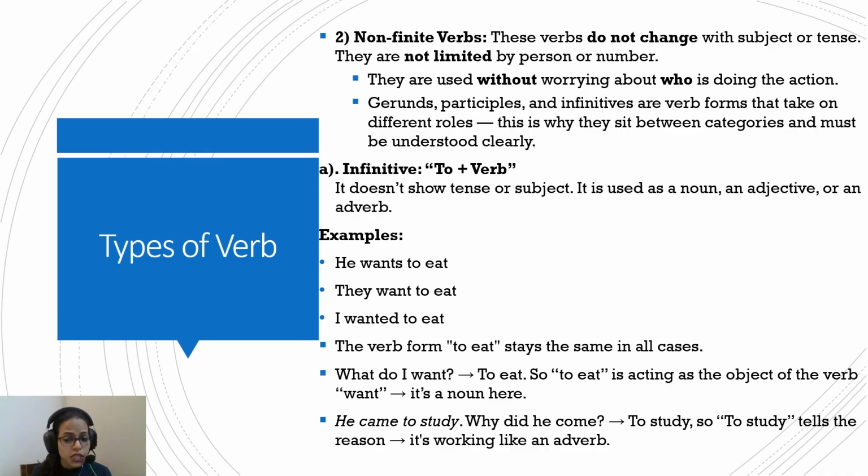So what do I want? The answer is given by to eat. If you ask this question, what do I want, the answer is given by to eat. So it is acting as the object of the verb want. So it's a noun here.